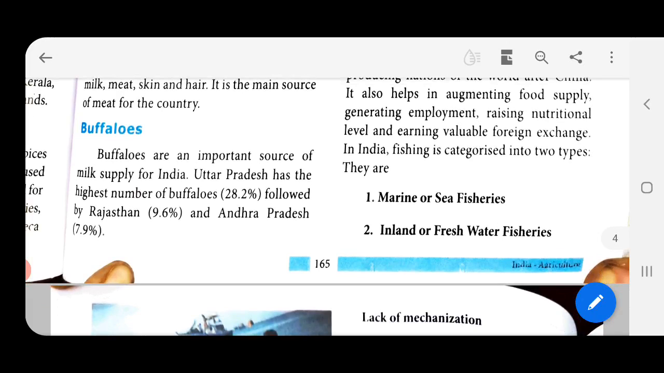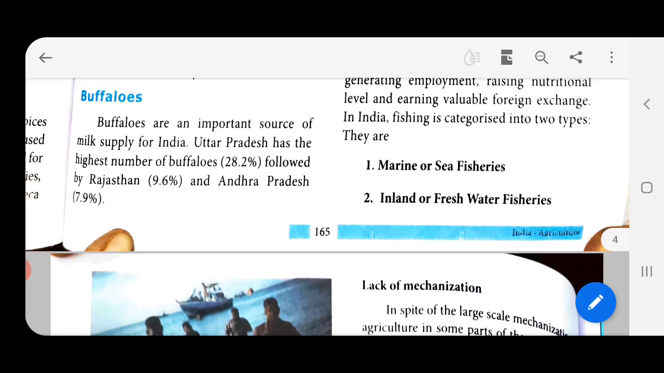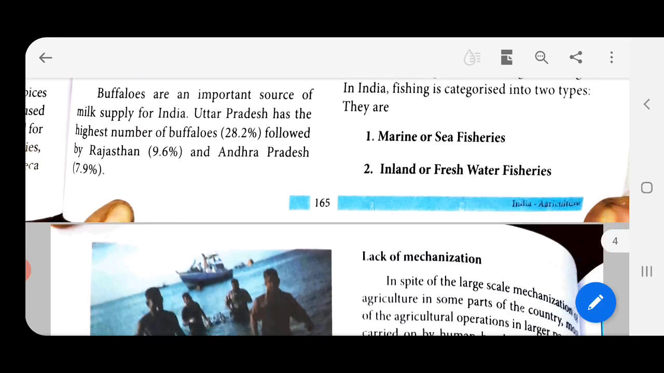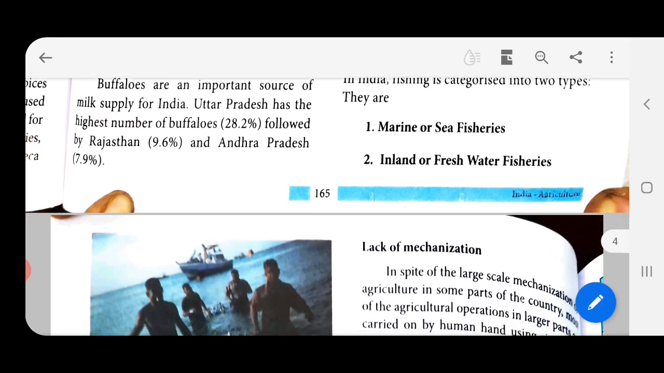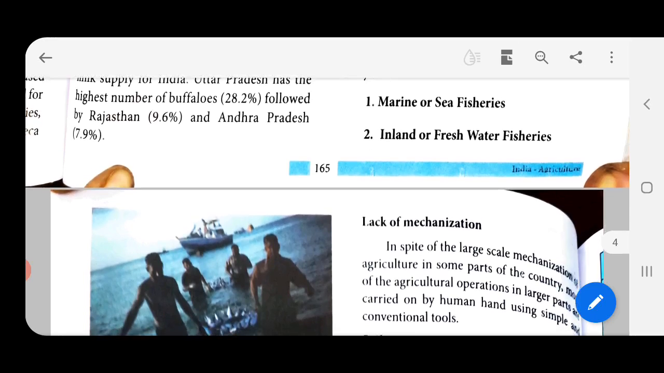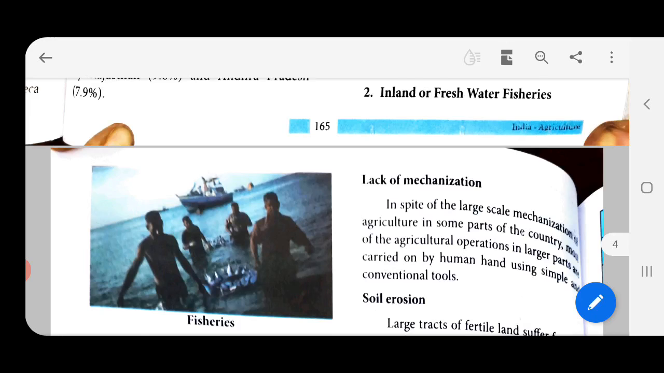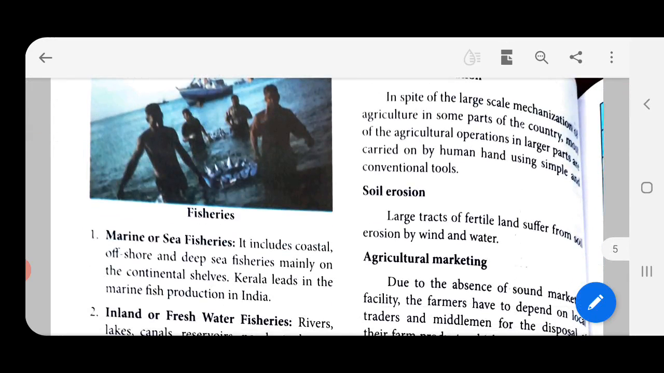So, there are two types. One is marine or sea fishery, which is, you know, from the sea when you catch fish, it is called marine. The other is inland or freshwater fisheries. So, you know, in ponds and all that we catch, right, and we even grow fishes, that is called inland or freshwater fishes.